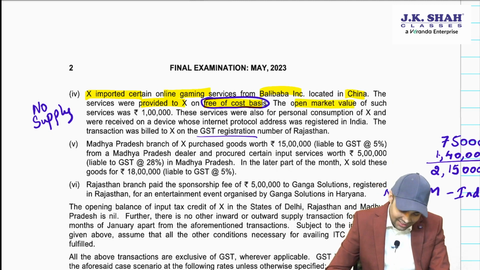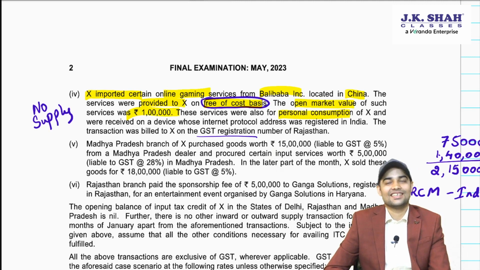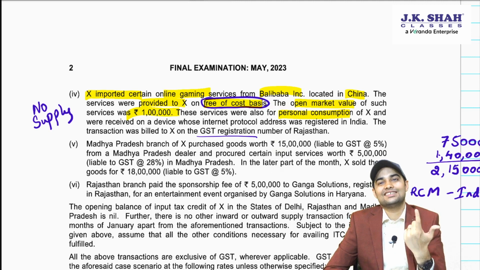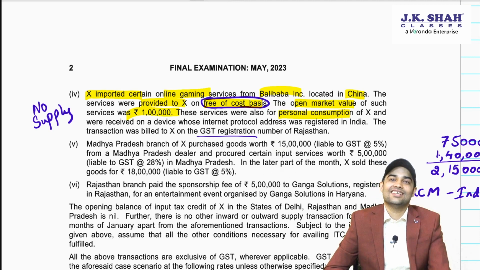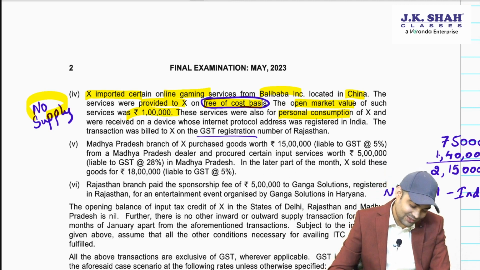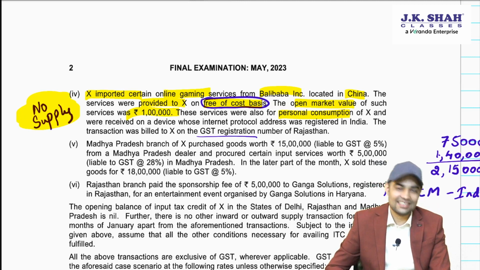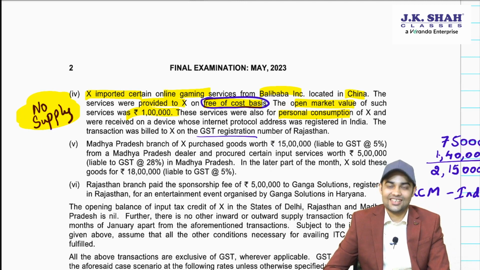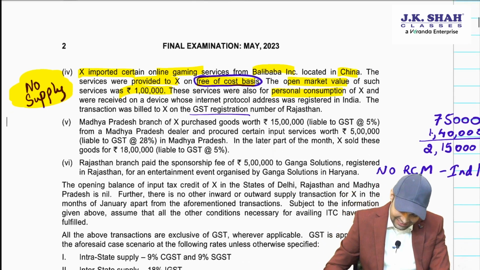The open market value is 1 lakh. These services were for personal consumption. It's not in the course of business. It's not for consideration. Will GST apply? The answer is no, because it is not regarded as a supply at all. Okay, let's see further.